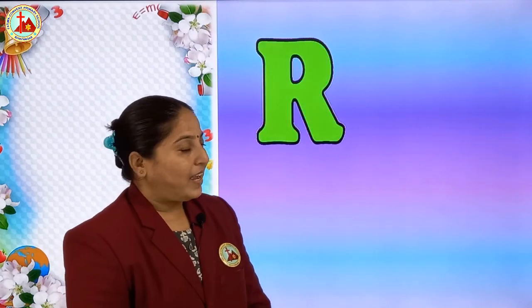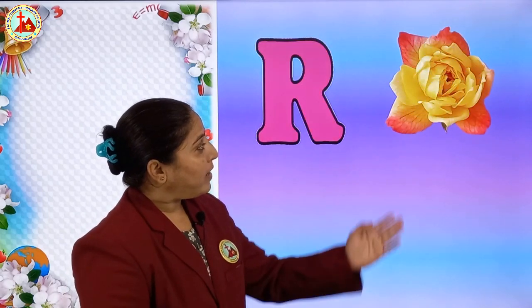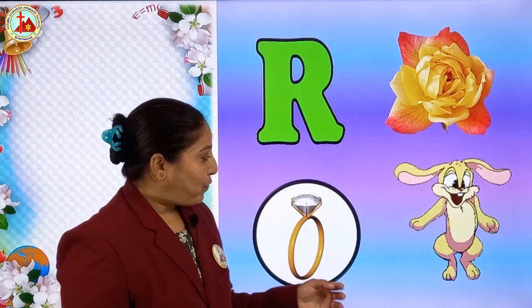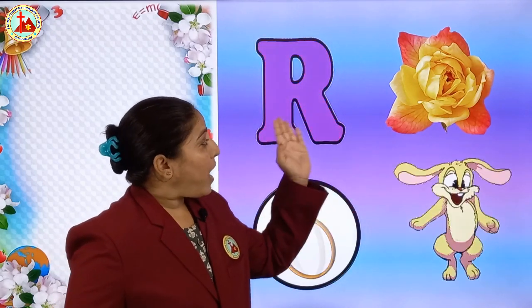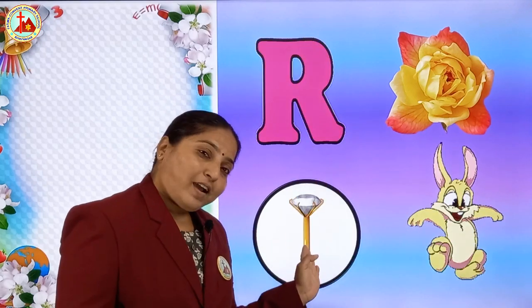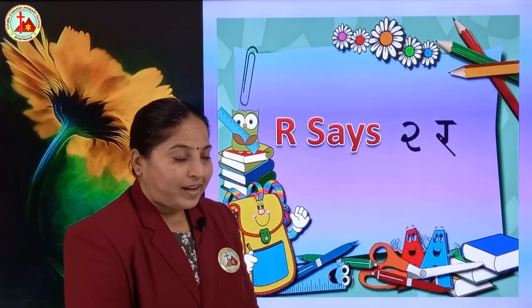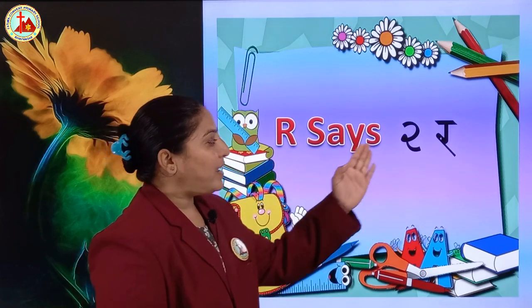See, which letter is this? Yes, letter R. Now, let's see the pictures related to R. R for rose. R for rabbit. R for ring, right? R for rose, R for rabbit, R for ring. And here, this is capital R, small r. What is the sound of R? R says ra.